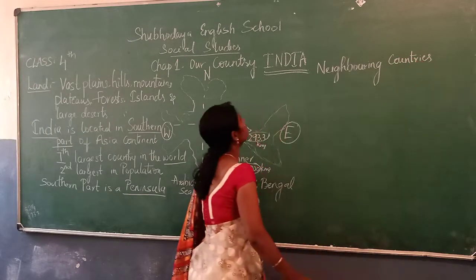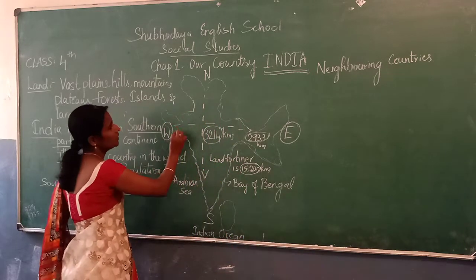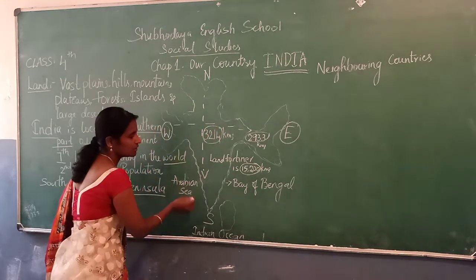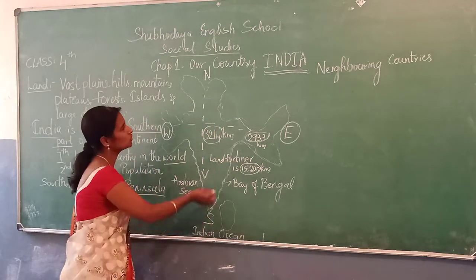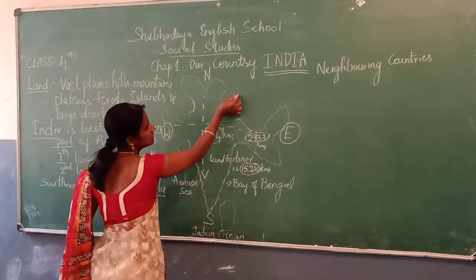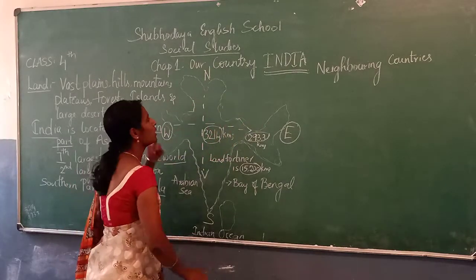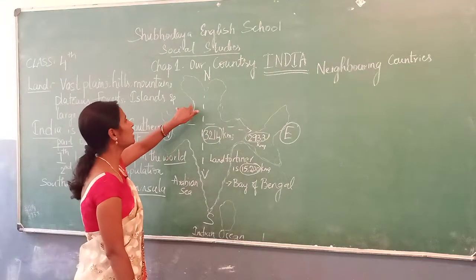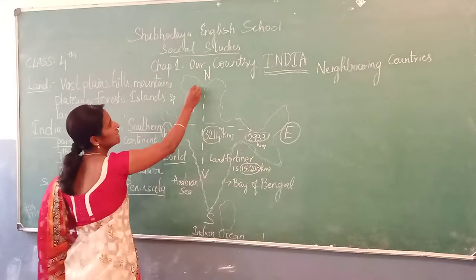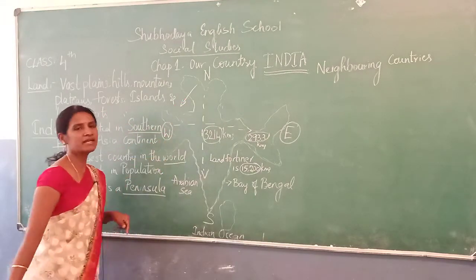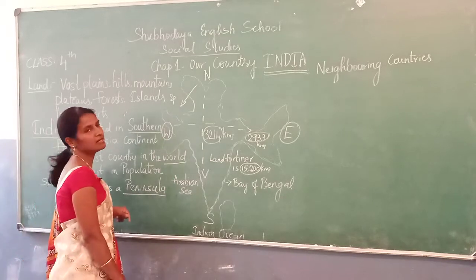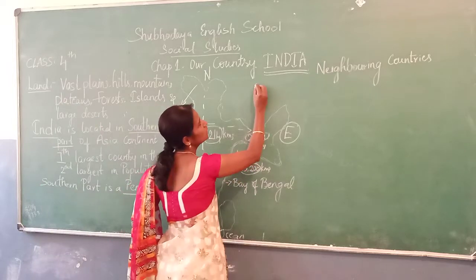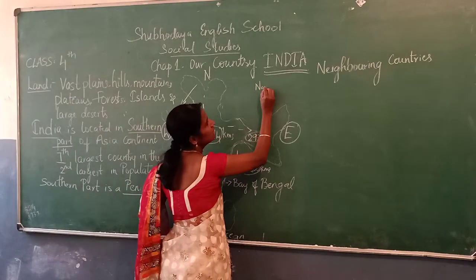I told you before that the northern part is covered by land and the southern part is water. So this is the north part, covered by land. To the northwest we find Pakistan and Afghanistan. There is no place, I am going to write here. To the northeast.